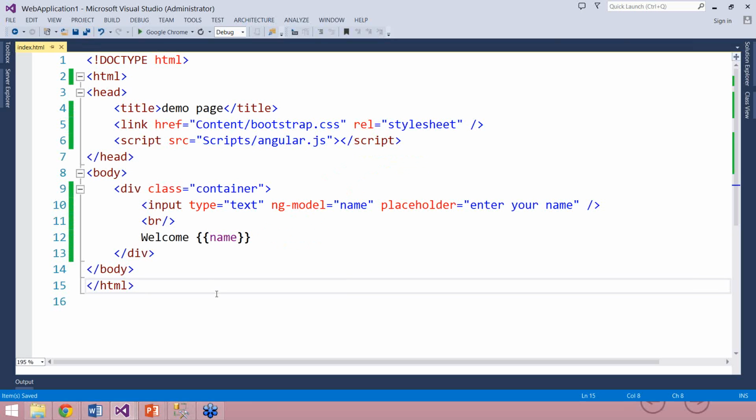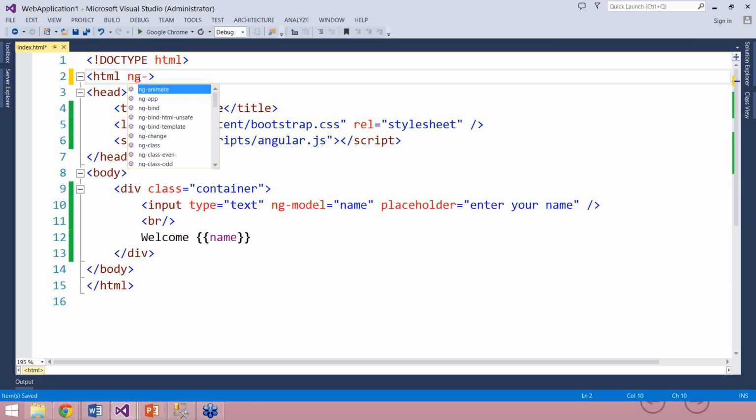Before I go ahead and run it, I need to give an instruction to my browser that this is not a normal HTML document. It is an Angular app, and that can be done by putting another AngularJS directive called ng-app on top of your document. Keep in mind that you can put ng-app at any level in your document, but it is always advisable to keep the ng-app directive on the top of your document.